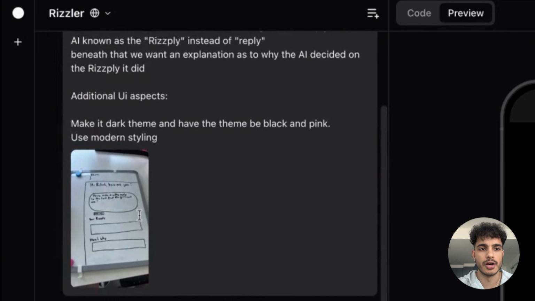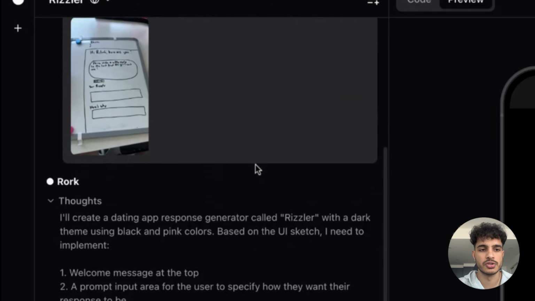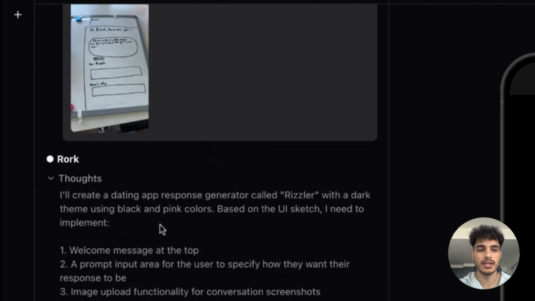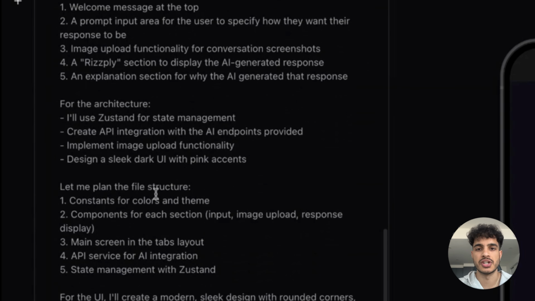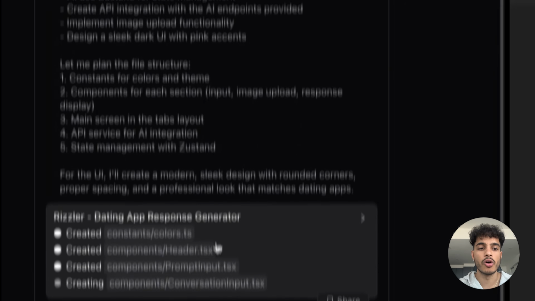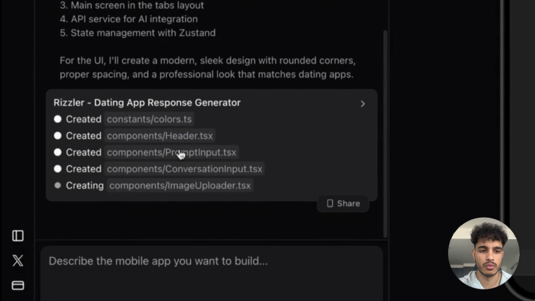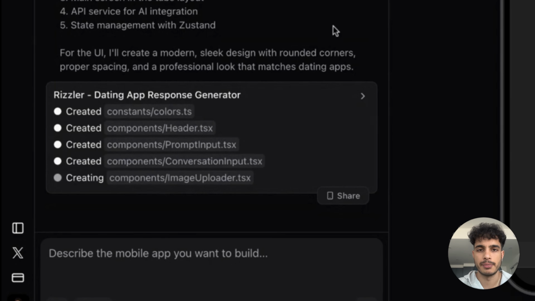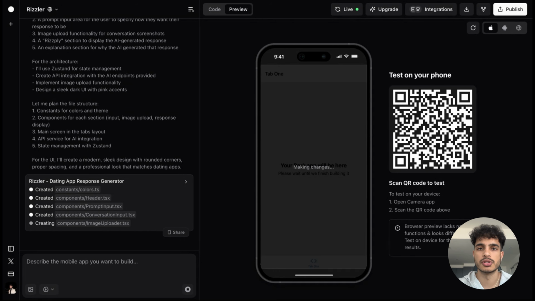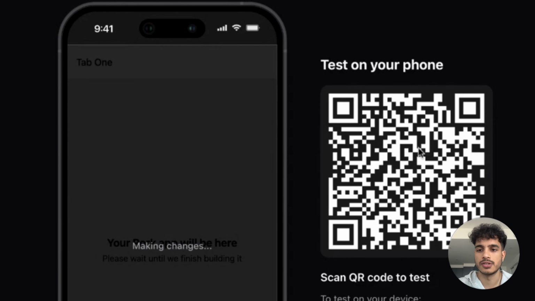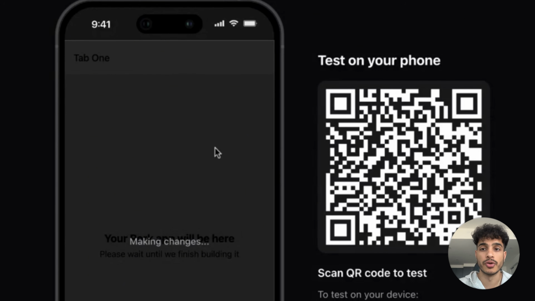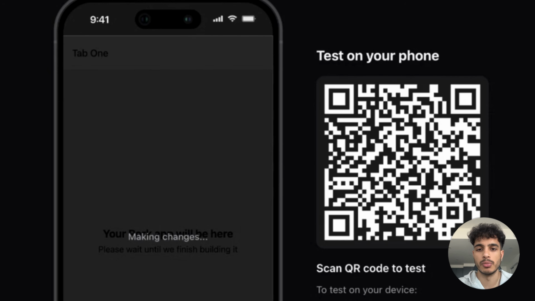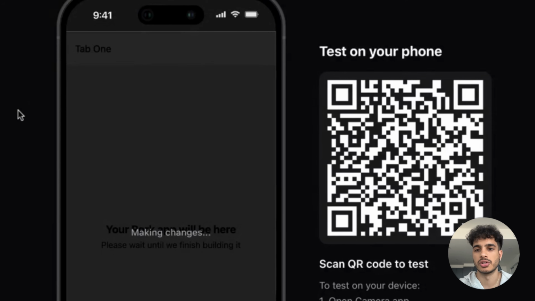So you see the entire breakdown of what's going on. You see what your prompt was, as well as what Roark's AI is thinking, how it's going to be proceeding to design your app, right? And you can get all of these status updates right here, like what files are being created and all of that. So that's great. If you want to test on your personal phone, you can just scan this QR code and see how this app will look like on your phone. Otherwise, you can use the inbuilt preview that they have to just look at how the app looks like.